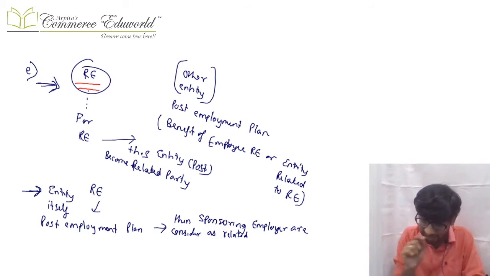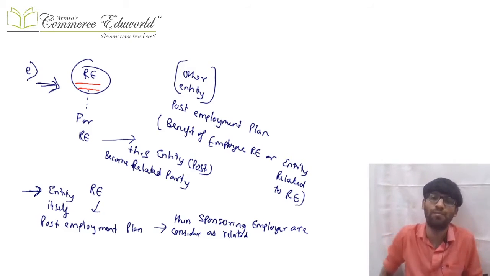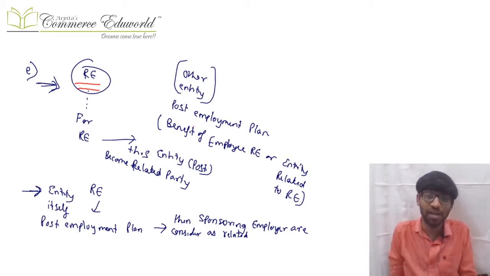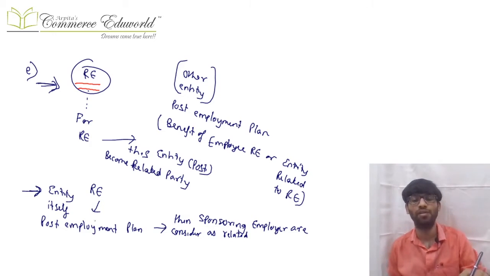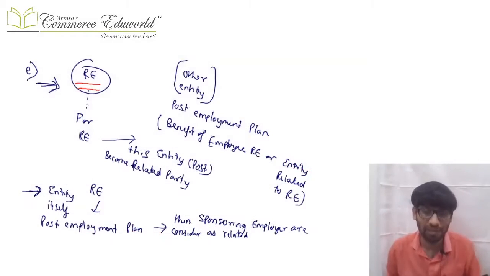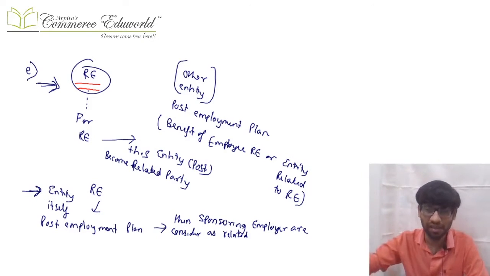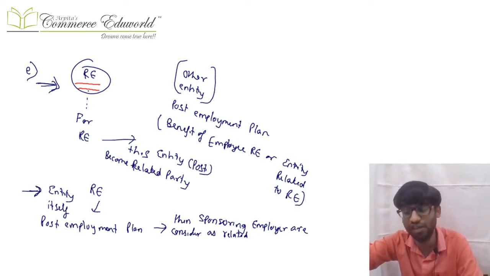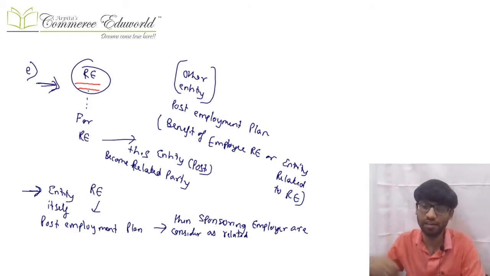So when the reporting entity makes its financial statements, it will consider that post-employment plan as its related party because that post-employment plan is for the benefit of whom? The employees of the reporting entity or employees of the entity related to the reporting entity.